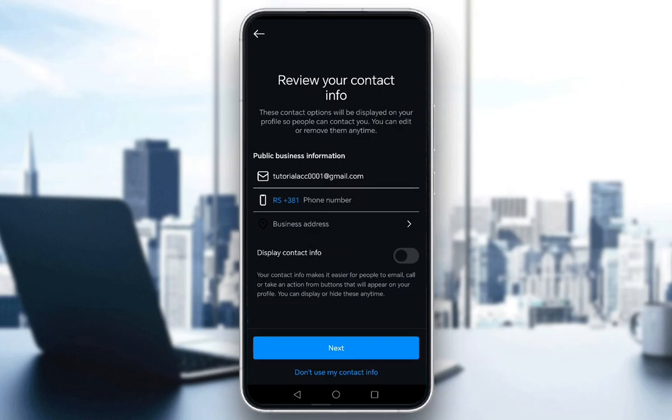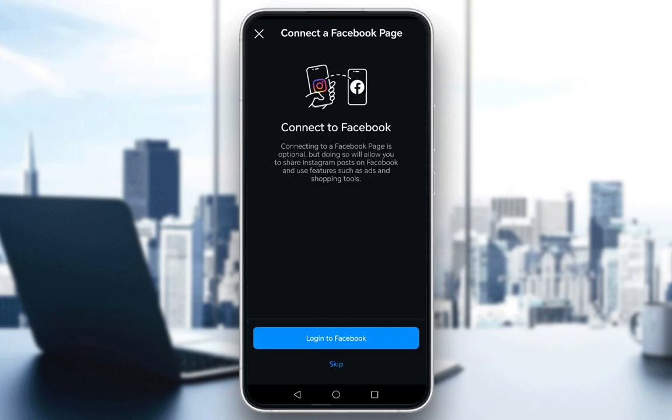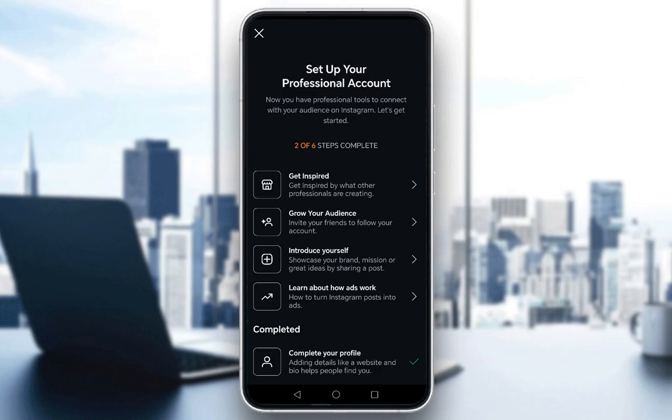I'll just click don't use my contact info, don't link to Facebook, and then you need to use these sort of set up options to set up your account. You need 4 of 6 to complete everything, or well, not everything, but to have access to everything that you need, and that's pretty much all there is to it.